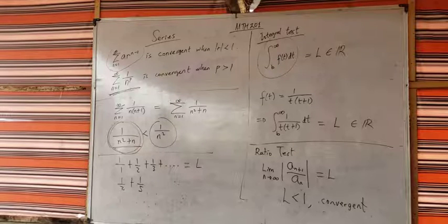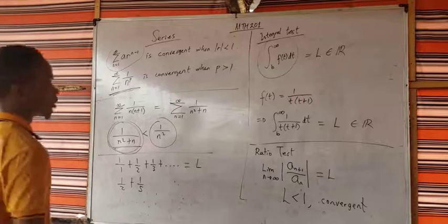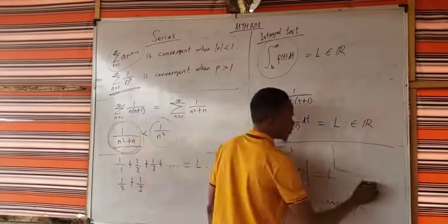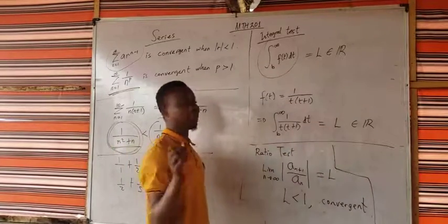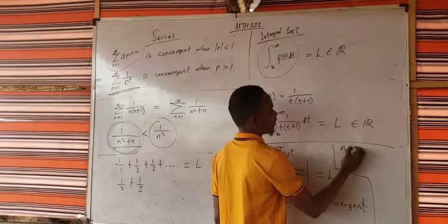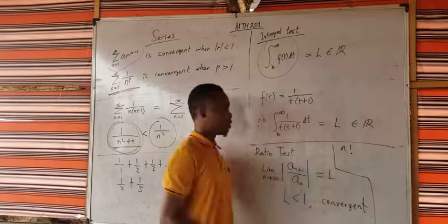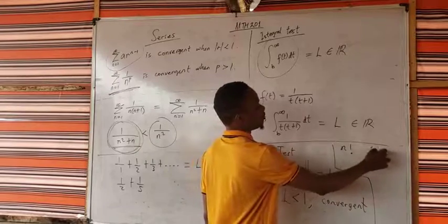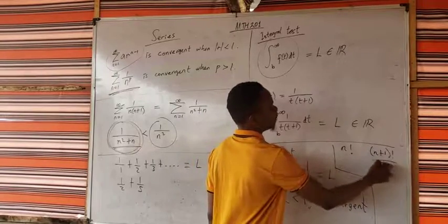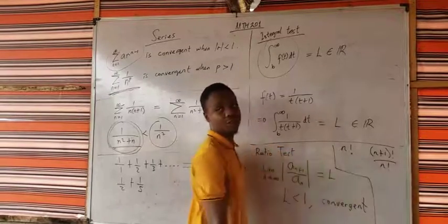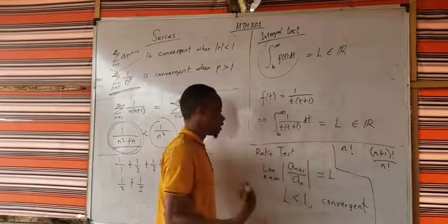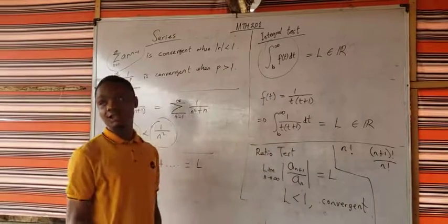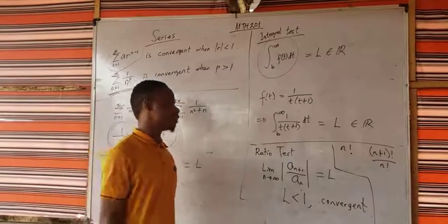Where is the ratio test appropriate? Please pay attention. If you want to do the ratio test, maybe you are given an expression that contains, as I've told you before, a factorial. Maybe you have n factorial. Now you do (n plus 1) factorial over n factorial. You know they can easily cancel out. You can't do an integral of a factorial. Do you understand what I just said? So most of the other tests may not work for factorials.